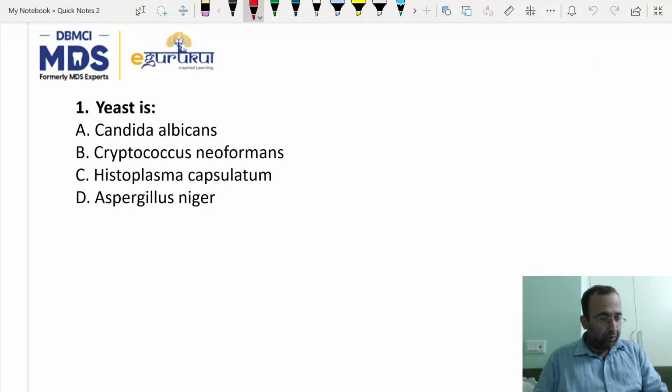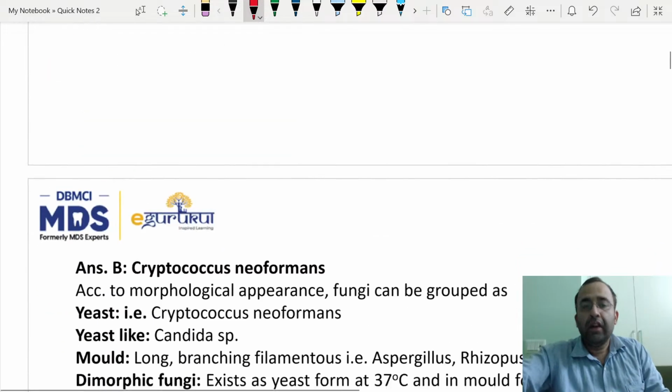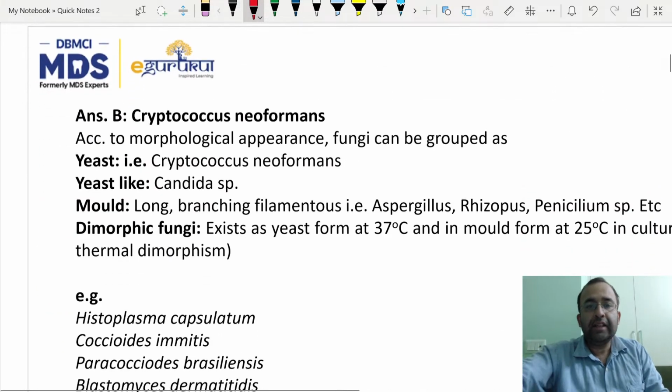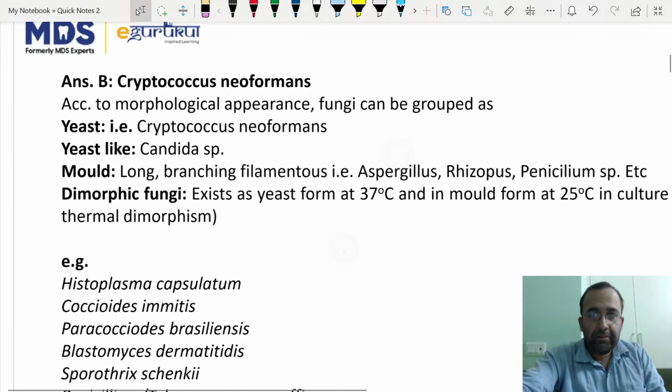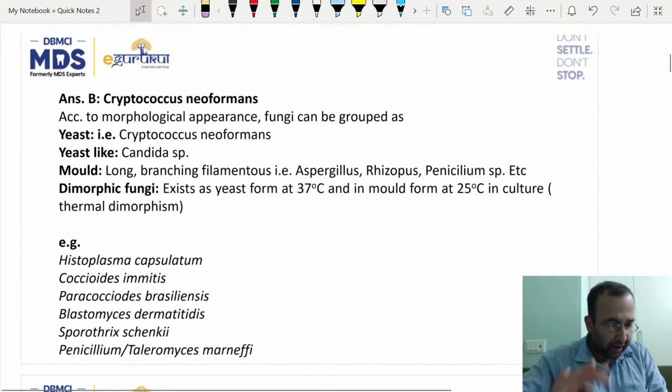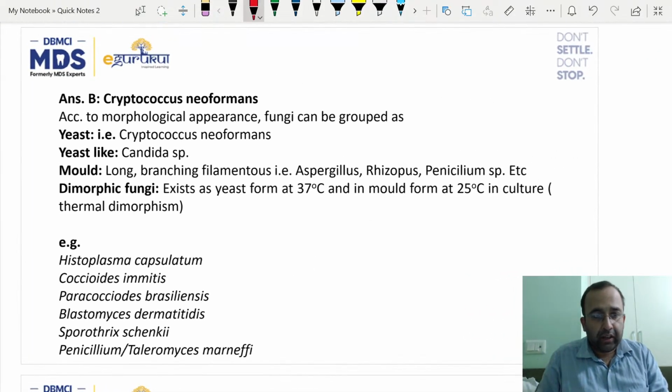You very well know that we divide fungi into 4 categories. The yeast, which is Cryptococcus.